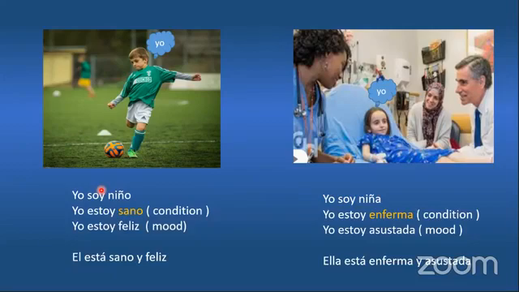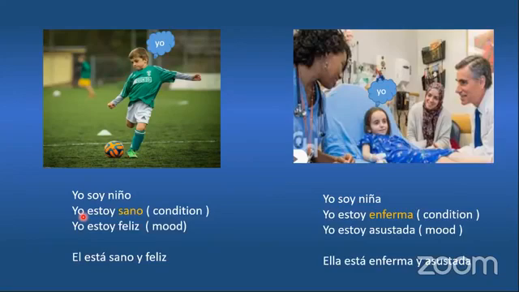In Spanish, you can say, I am, yo soy niño. That's a permanent situation, or at least it's going to be for a long, long time, many, many years. That's why I need to use soy, because I use soy when something is more permanent. But look how we are changing here. I am saying yo estoy sano, I am healthy. That's a condition, that's a situation. That is not something permanent, it's something that can change.